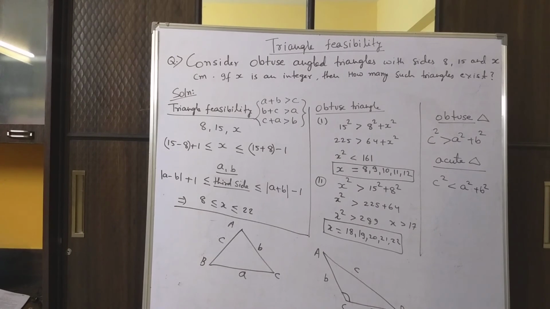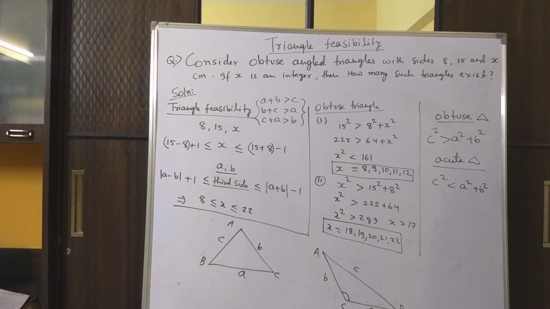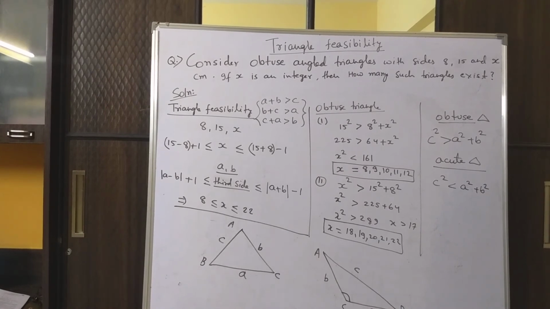Some of the students will do this and they will mark the answer as 5. And 5 was given in the option also. So they got the question, but they got only half of it, because they felt that 15 is the largest side. Who knows? Probably x could be the largest side. We don't know the value of x. So let us consider the second case when x is the largest side.